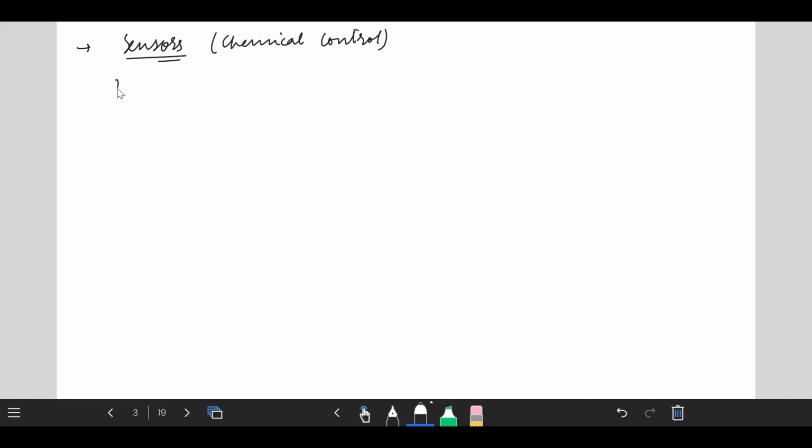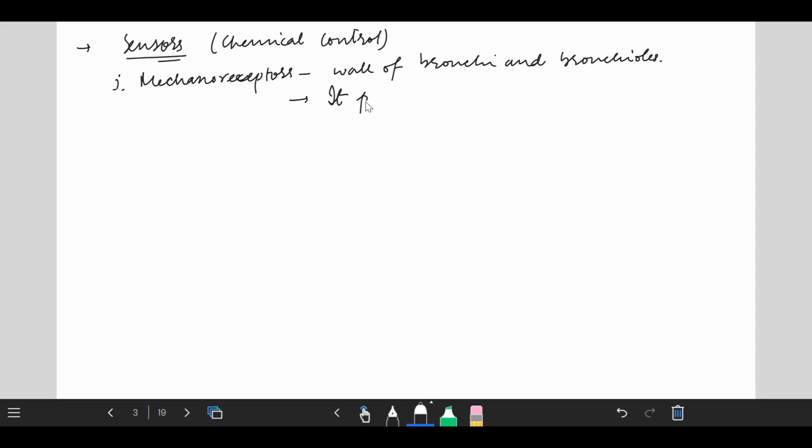Mechanoreceptors are present in the walls of bronchi and bronchioles. I have told what bronchi and bronchioles are; you need to see the video on the mechanism of respiration, then you can understand. The function of these receptors is to prevent the overinflation of the lungs. Overinflation means that when you breathe in oxygen, the lungs become bigger than their normal size. That process is known as inflation. If there is too much, that will be problematic, so these receptors prevent the overinflation of the lungs.